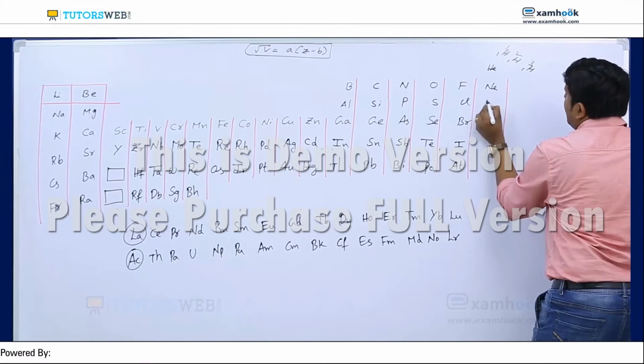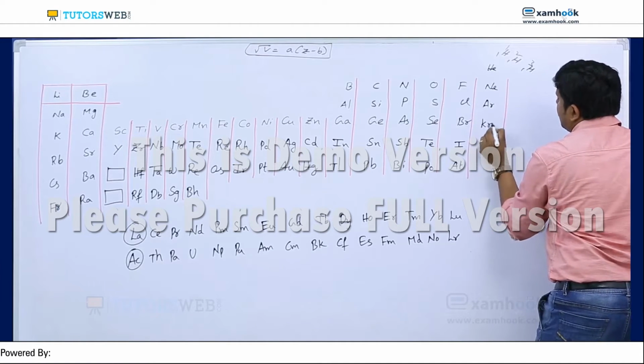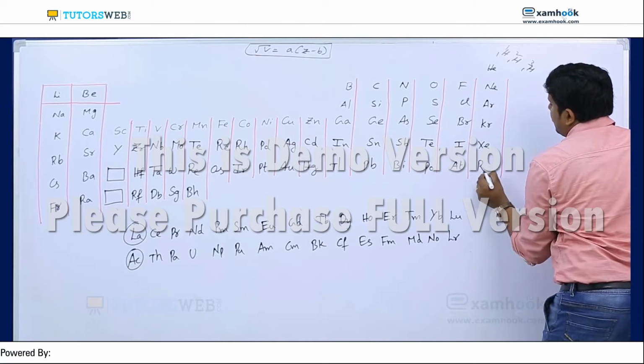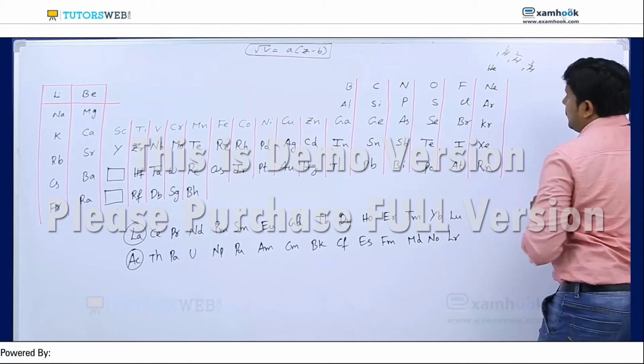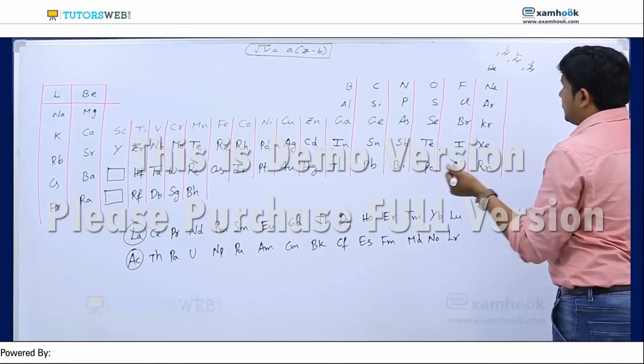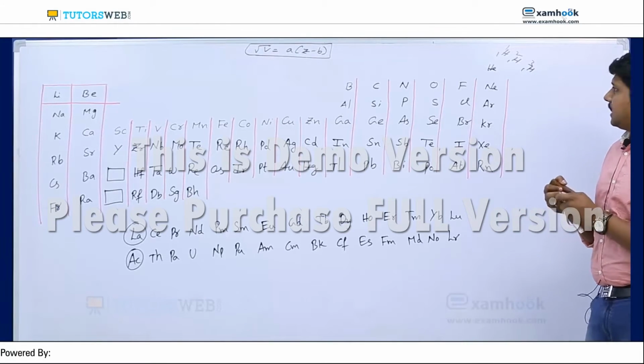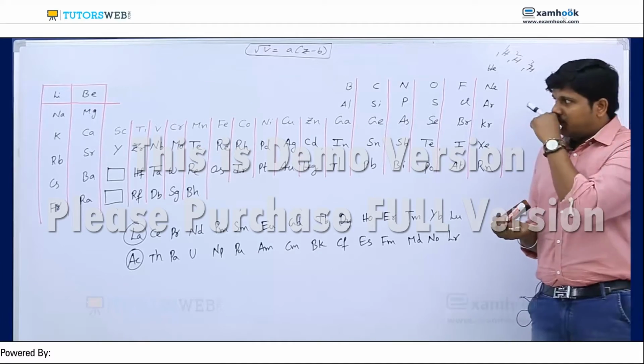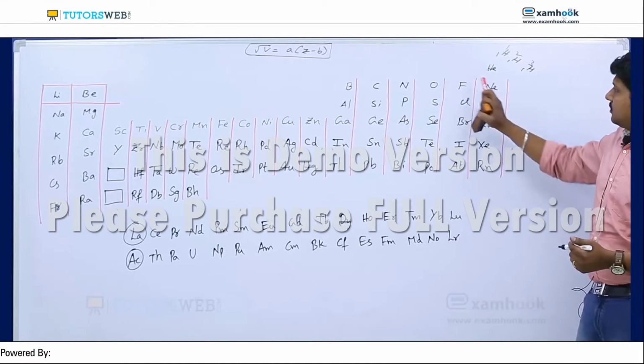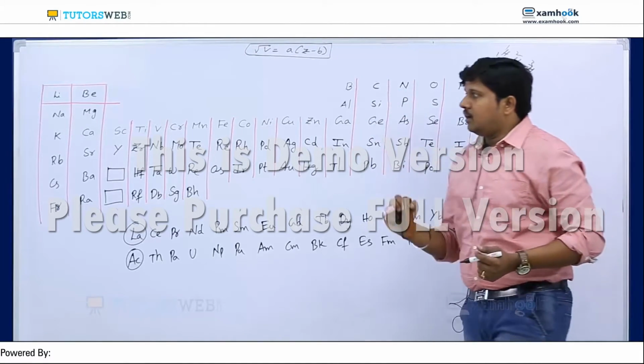Helium, neon, argon, krypton, xenon and radon. Now in this case, I didn't mention hydrogen here because he didn't clarify the position of hydrogen. Maybe hydrogen belongs to the halogen family or maybe the first group.